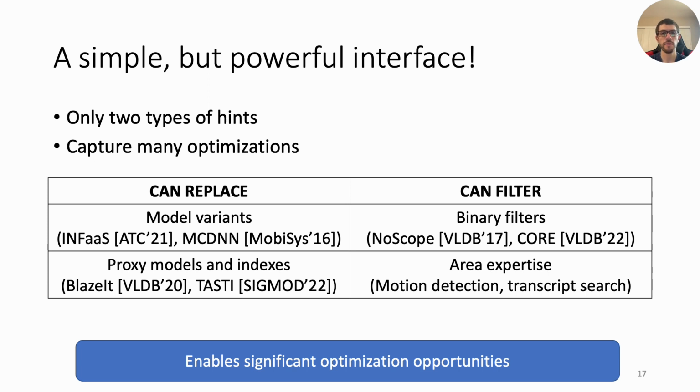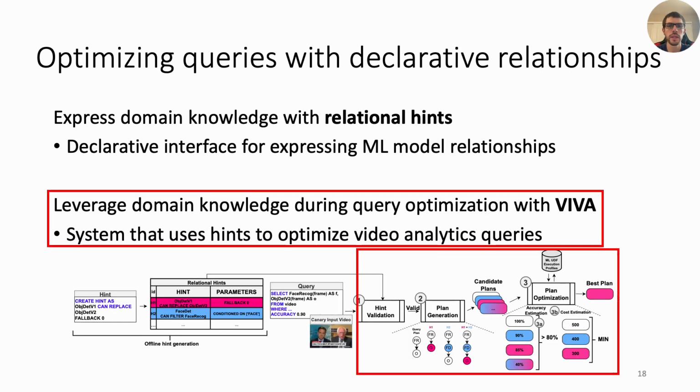These two hints offer a simple but powerful interface that capture many optimizations. For example, can replace captures model variants, proxy models, and indexes. Can filter captures binary filters and using area expertise like transcript search. This enables significant optimization opportunities. Now let's discuss how Biba uses the two hints to automatically optimize video analytics queries.